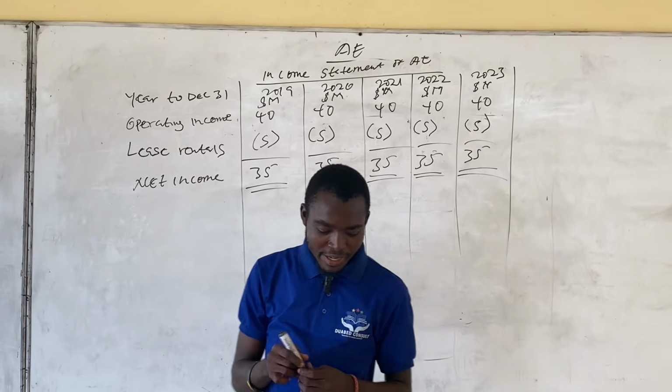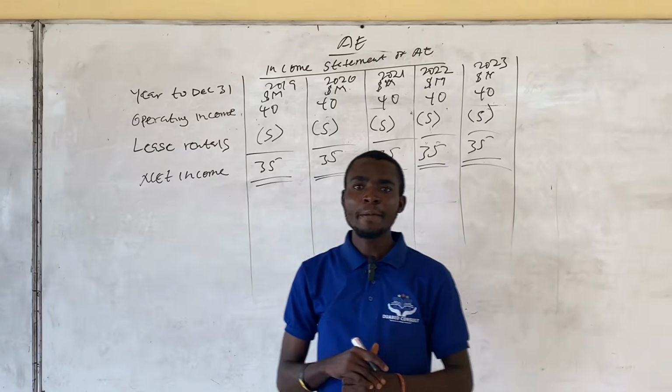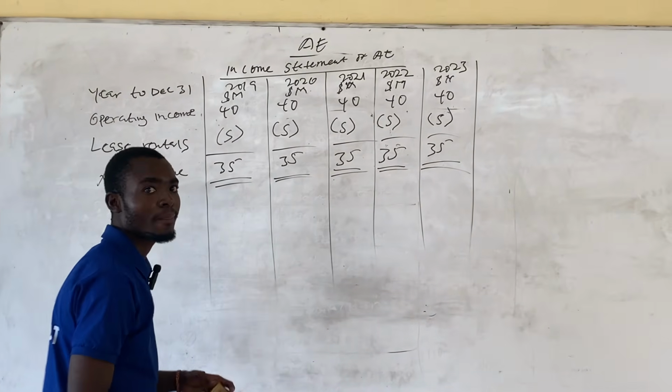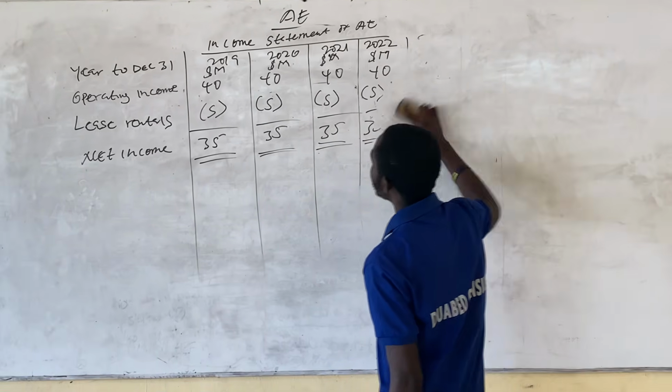So we are done with the preparation of the income statement. We proceed with preparation of the statement of financial position or the balance sheet. So we are coming to prepare the balance sheet statement.